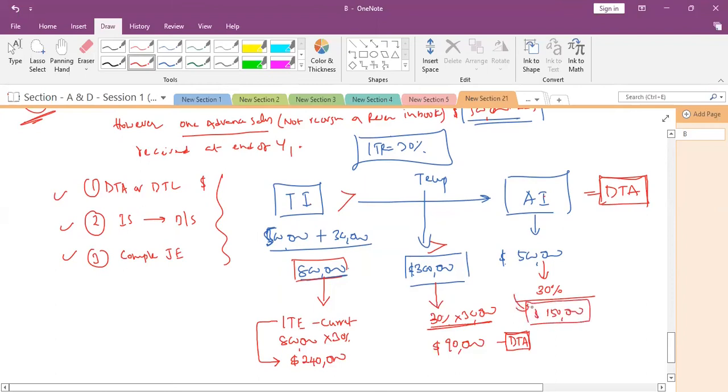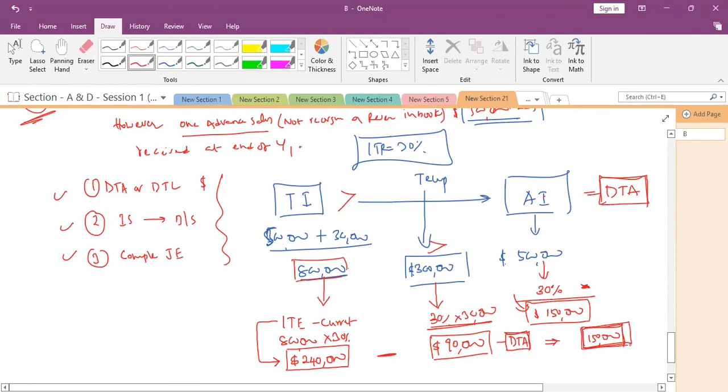Actually, we need to pay this much, but how much are we paying? 240,000. I'm just explaining this temporarily. So we are actually paying 240,000, but out of this, 90,000 is a deferred tax asset, which is minus. So the expense we show in the income statement is 150,000 only, the current year tax.